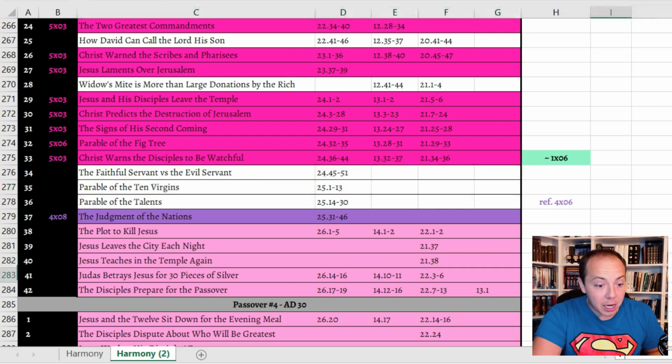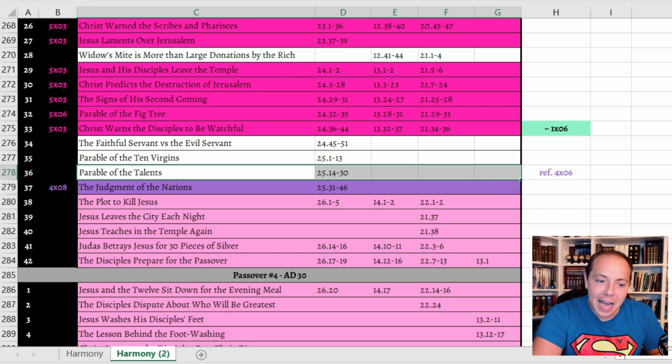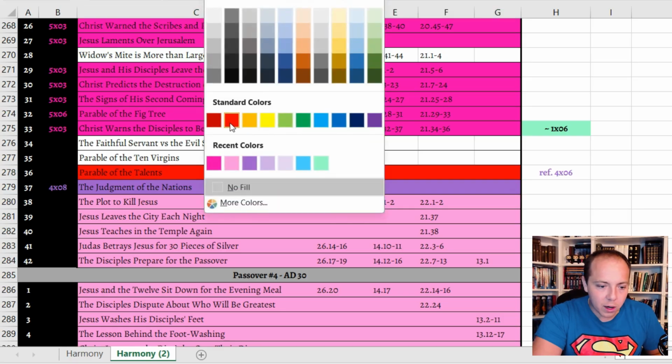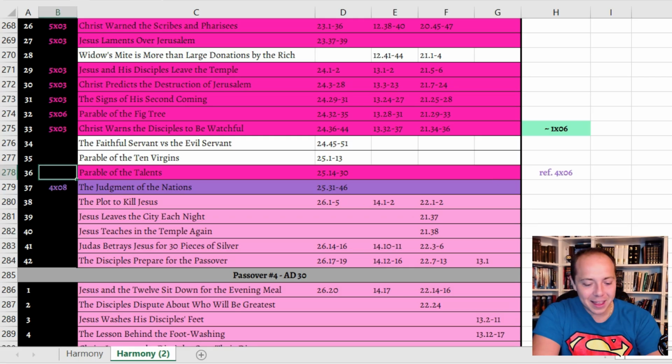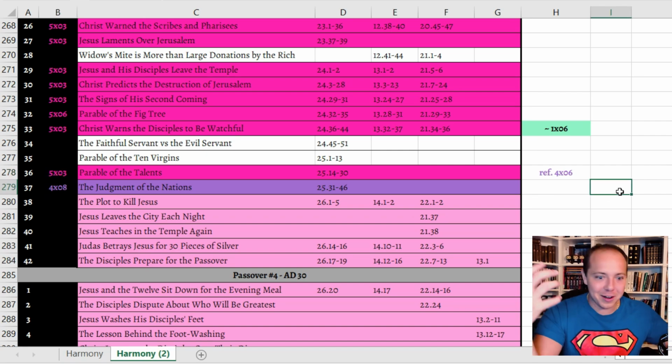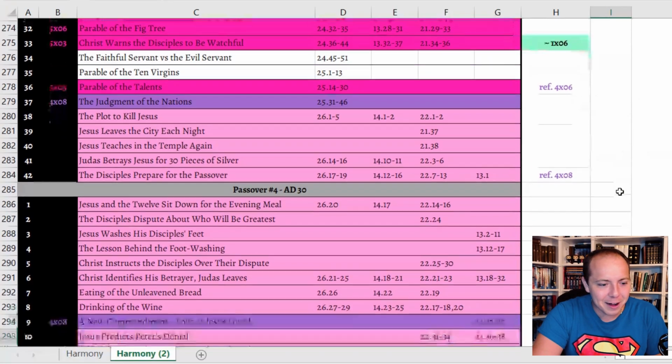All right. The parable of the talents. I guess they kind of did depict it, because this is the one where, during season 5, episode 3, Jesus begins to tell the parable, but he continually gets cut off. Barnaby is like, when are you going to be able to finish it? I think that's the parable he was telling there. I could be wrong, so correct me in the comments.